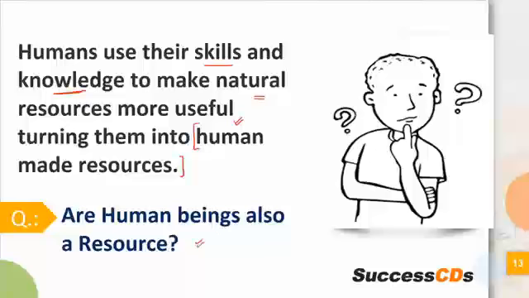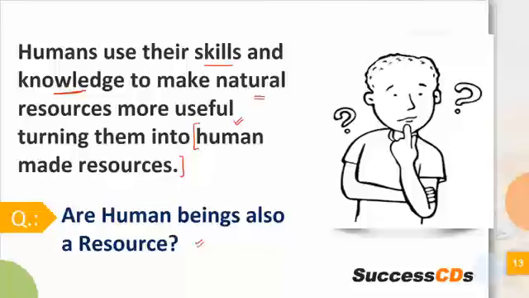So if I ask you, if you're watching this lesson and I ask you, are you a resource? Do you consider yourself a resource? So what is the meaning of a resource? Anything that has some utility. Economic value may or may not be there, but there should be value, utility, usefulness. So do you think you are useful? Yes, you are useful. How do we say so?